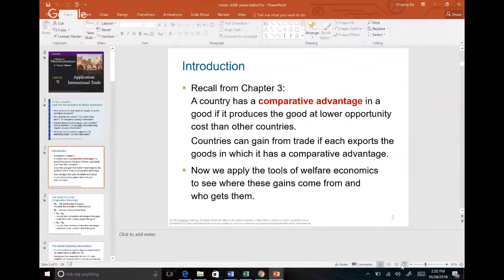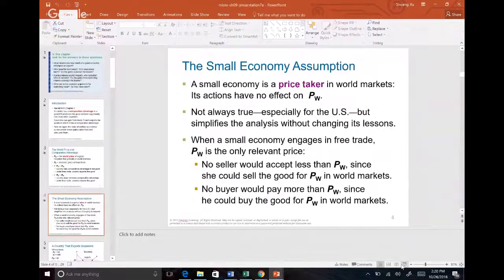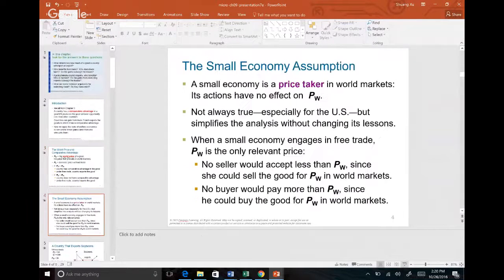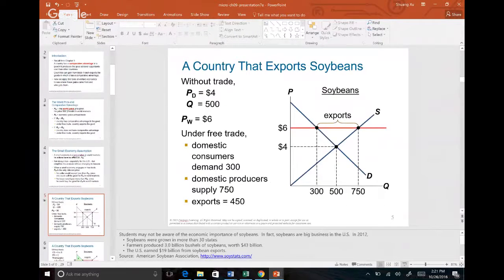All right, chapter 9. Know what's a world price, and also know what's a price taker. A price taker is anybody who would take the price. That means you cannot set your own price.